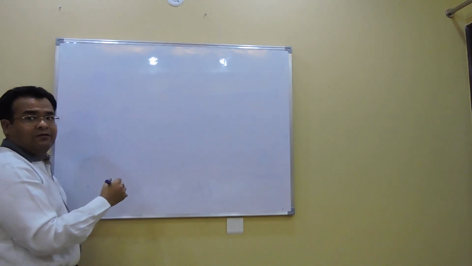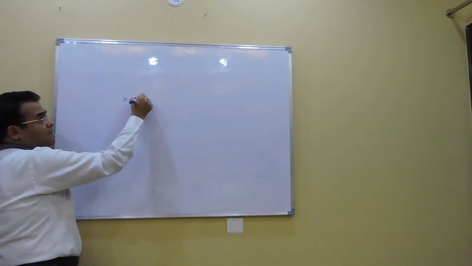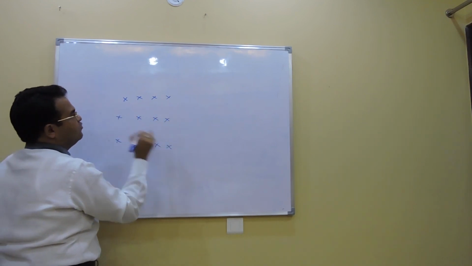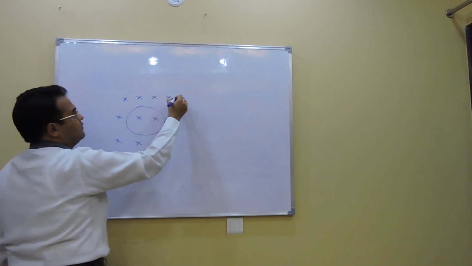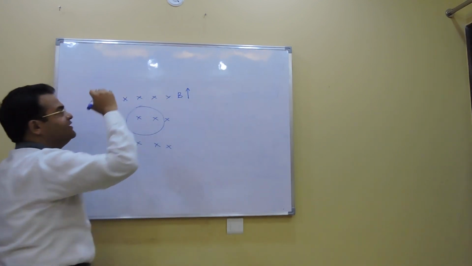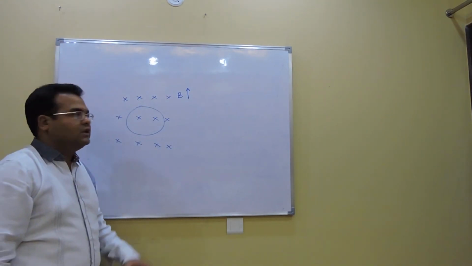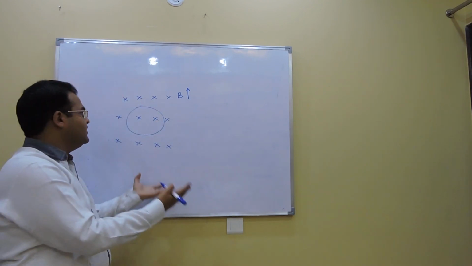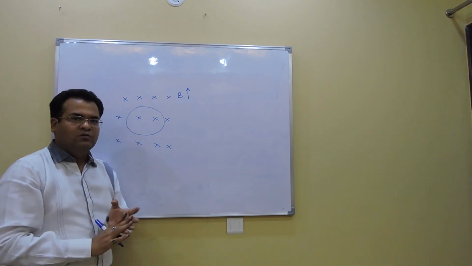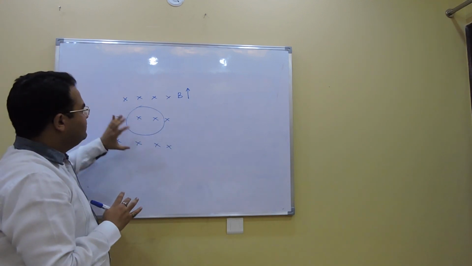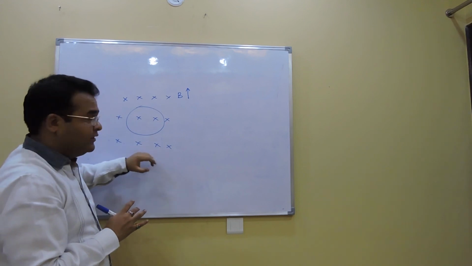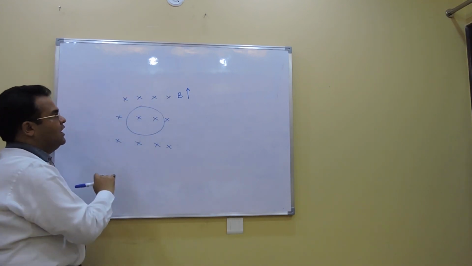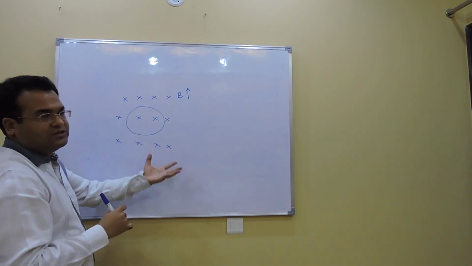So let's say we have a magnetic field going inside. There is a loop here, and the magnetic field, let's say, is increasing with time. Now the magnetic field is increasing with time, therefore the flux will definitely change. There has to be an EMF and hence a current induced in the loop, that we have already seen. Now let's look at what is the direction of current. Will it be clockwise or anti-clockwise? And obviously that depends on the direction of induced EMF.